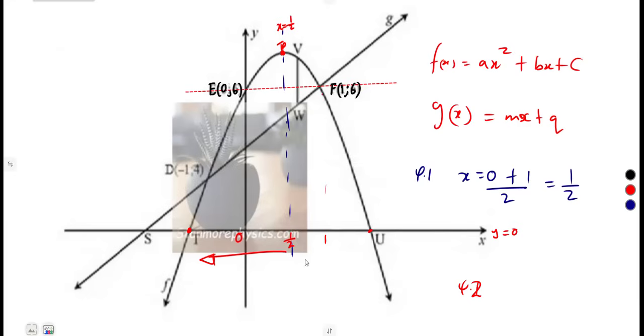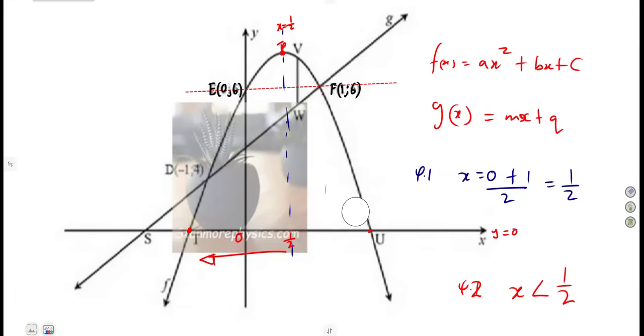where the graph is increasing. These values of x must be less than 1 over 2. So you're talking about values of x which are less than 1 over 2. At the turning point, the graph is stationary. There is no movement. From x is equal to 1 over 2 going this side, the graph is decreasing. It is now going down for values of x that are greater than 1 over 2. So 1 over 2 at the turning point is just like a critical value.